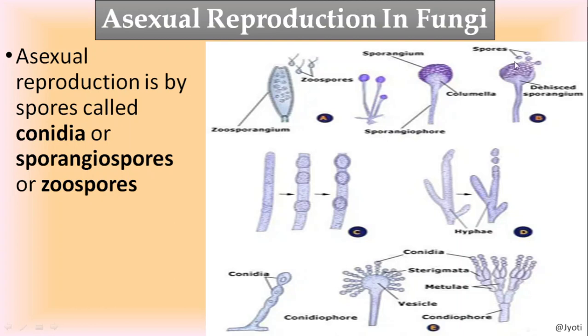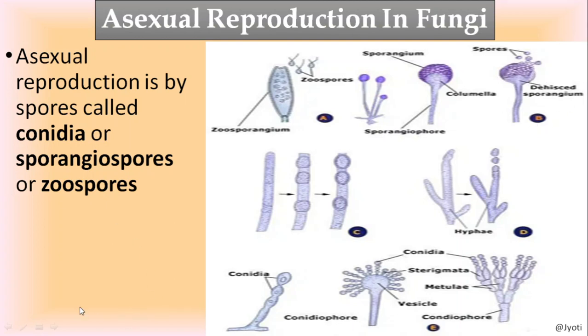Here you can see the spores. These spores are sometimes called zoospores or sporangiospores. When these spores are motile, they have flagella like this, then they are called zoospores. And when they are non-motile, they don't have any locomotory organelles or flagella, they are called sporangiospores.